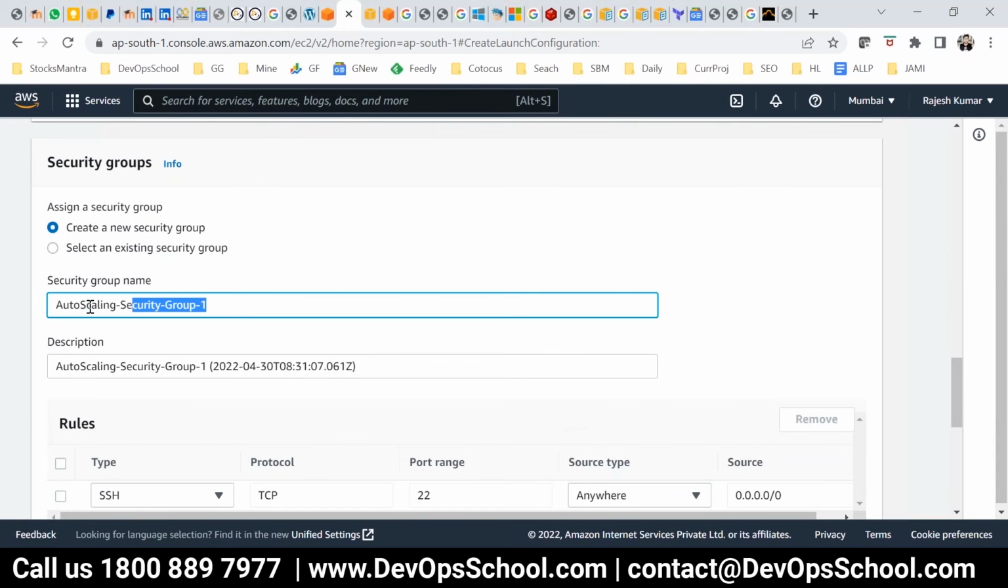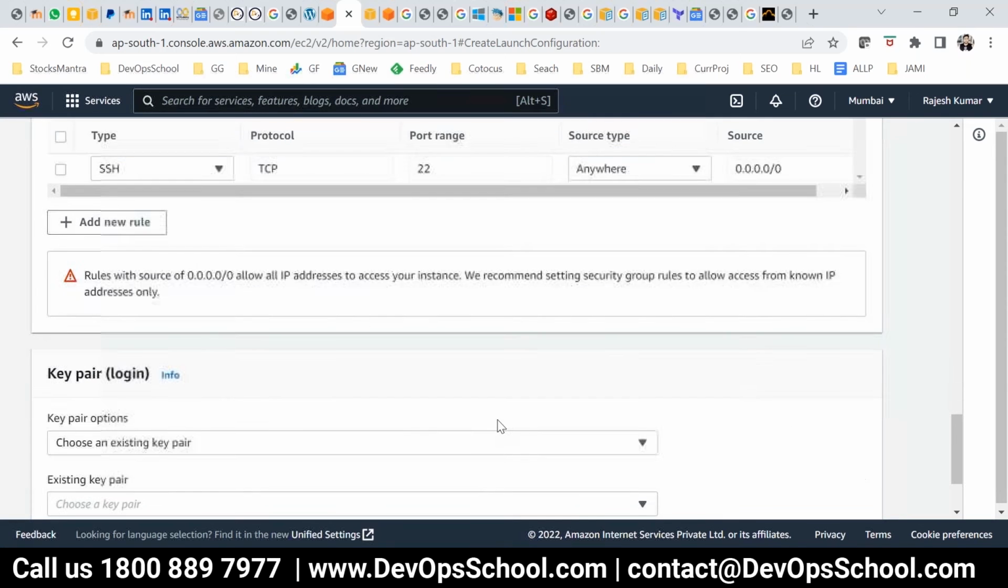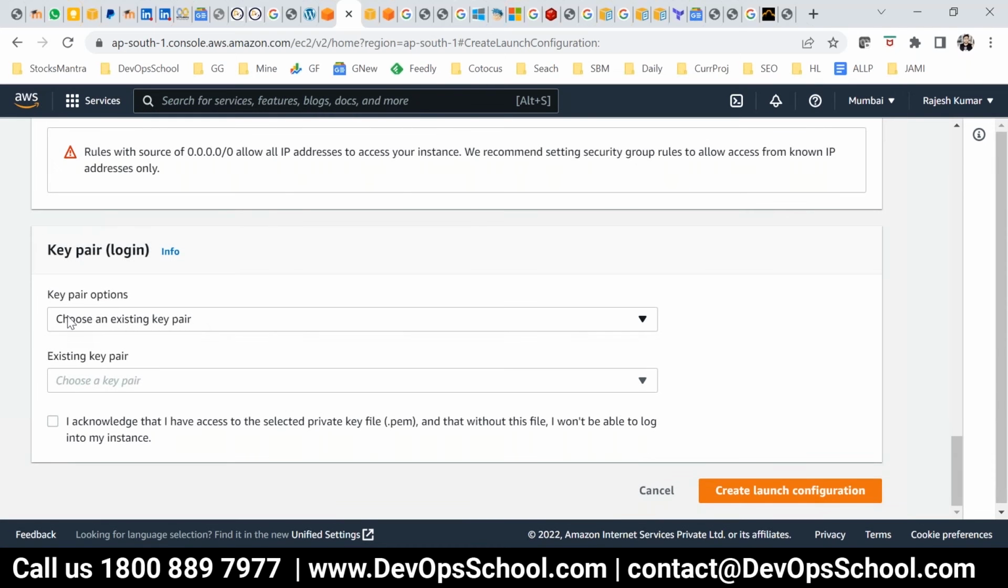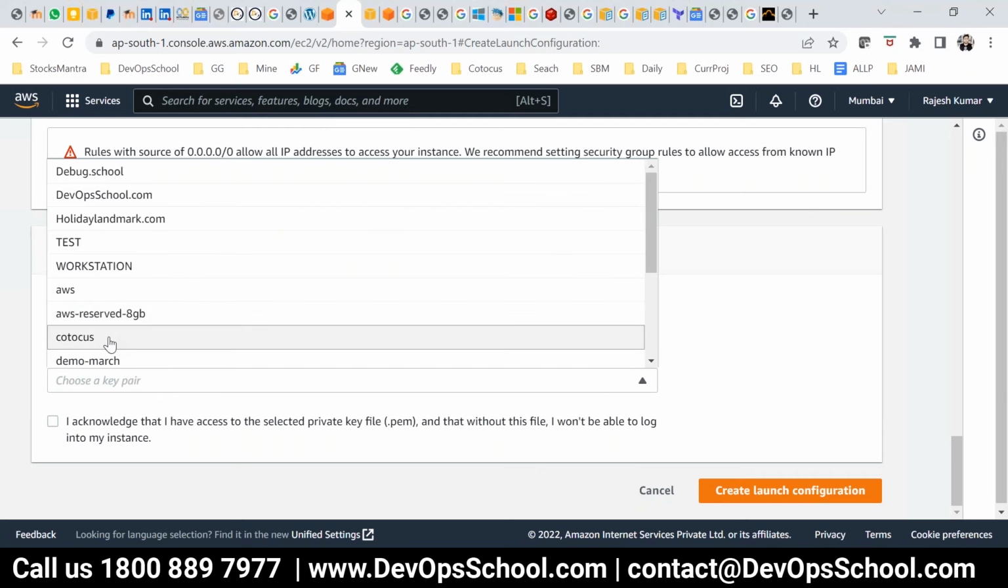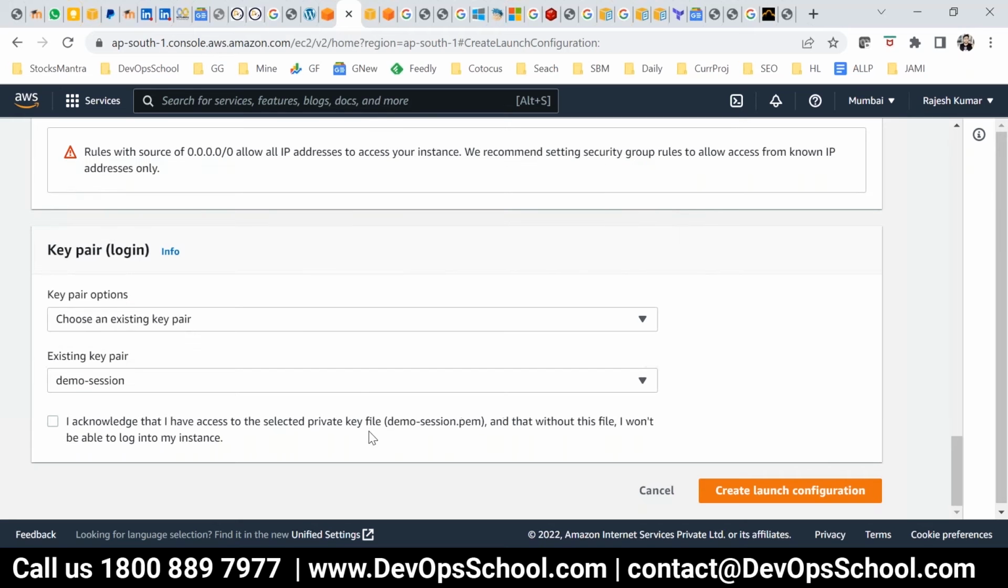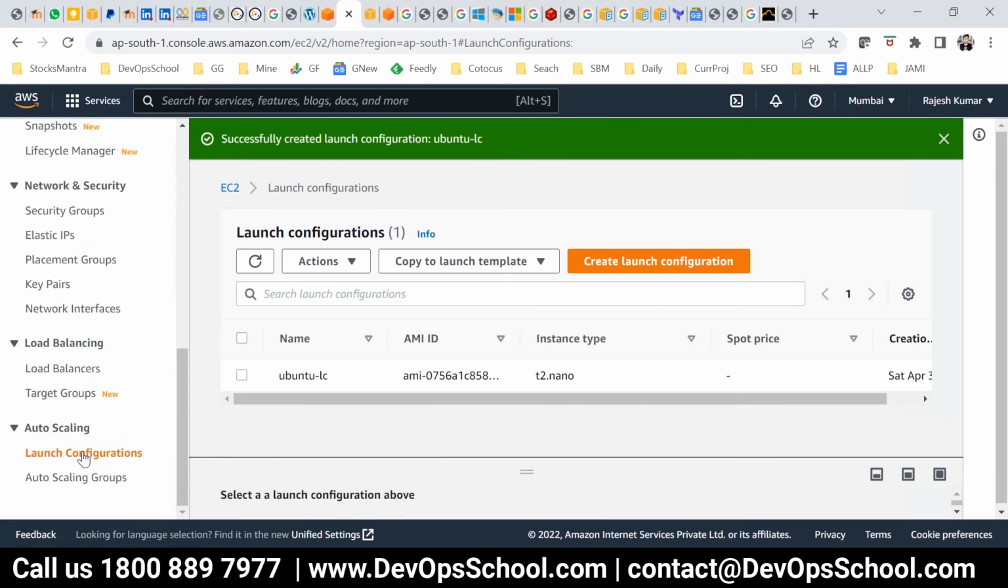And the security group name is this one, and port 22 is open, and the key pair, which is demo, something like that. I don't remember. Demo session, and acknowledge. That's all. So these are the launch configurations I created. Now using this launch configuration, I'm going to create a rule for it. That's where I'm creating the auto scaling group.